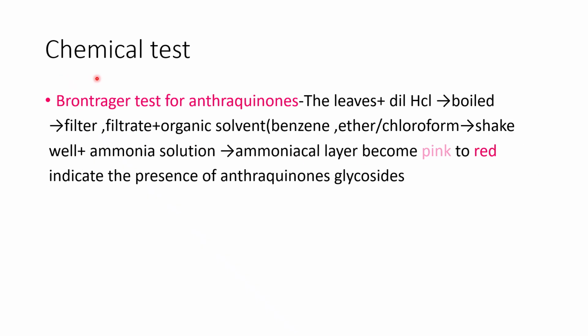Next is the chemical test, that is Borntrager's test for anthraquinone glycosides. In this test, the leaves are treated with dilute HCl, boiled and filtered. To the filtrate, we add an organic solvent like benzene, ether or chloroform, then shake well. To this, add ammonia solution. The ammoniacal layer becomes pink to red in color, indicating the presence of anthraquinone glycosides.